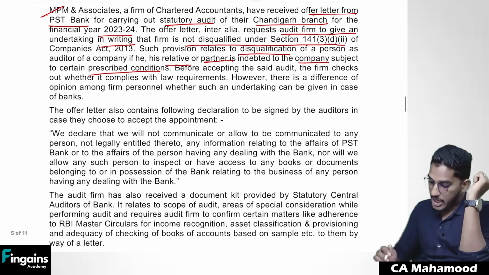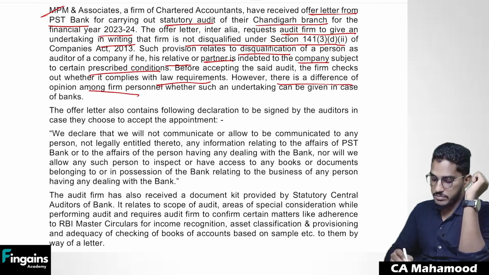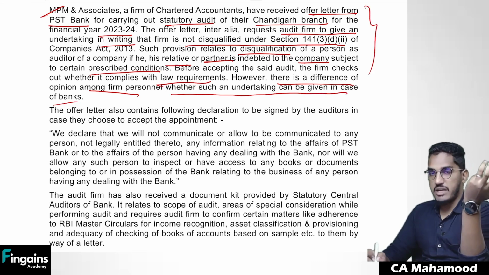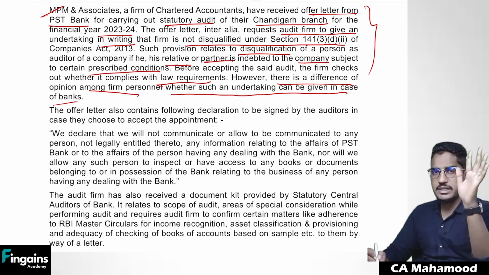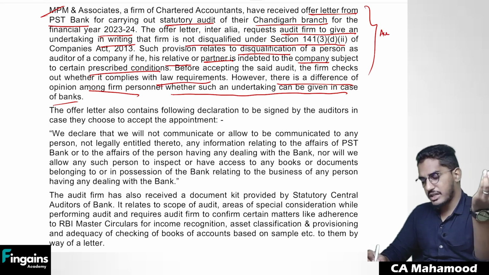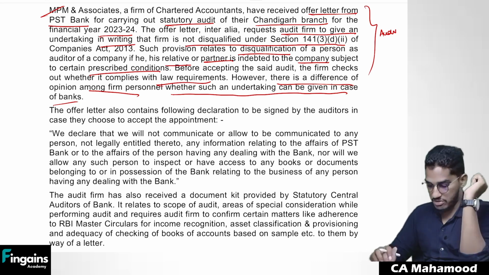Next one. Before accepting the said audit, the firm checks whether it complies with the legal requirements. However, there is a difference of opinion among the firm personnel whether such an undertaking can be given in case of audit of banks or not. Yes, it can be given. After the auditor has verified whether myself, my relative or my partner have been indebted to the bank, if he is satisfied none of us are indebted for an amount exceeding 5 lakh rupees, the auditor can give that confirmation to the banker also. There is nothing wrong in giving that confirmation to the bank regarding the disqualification.